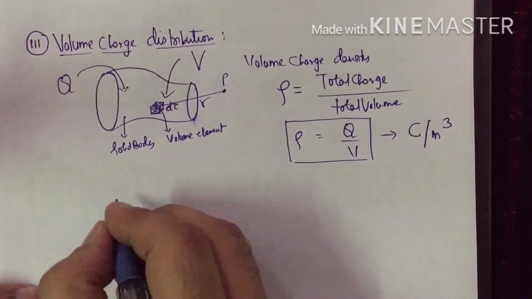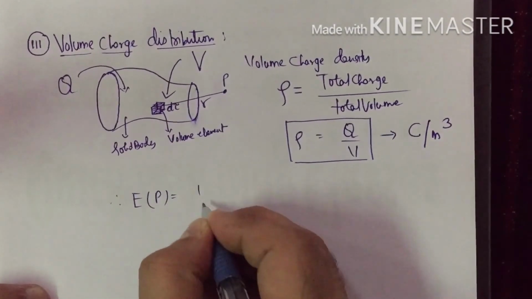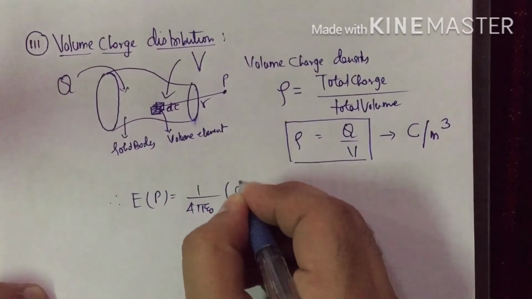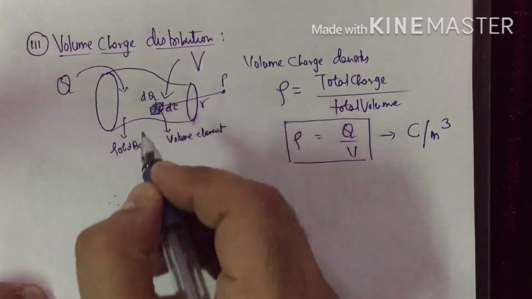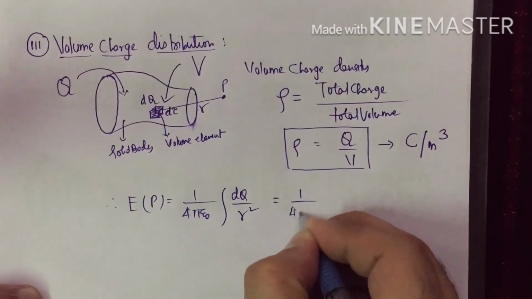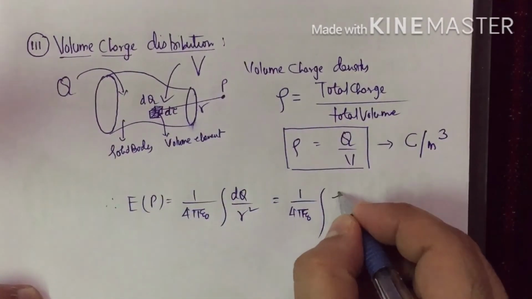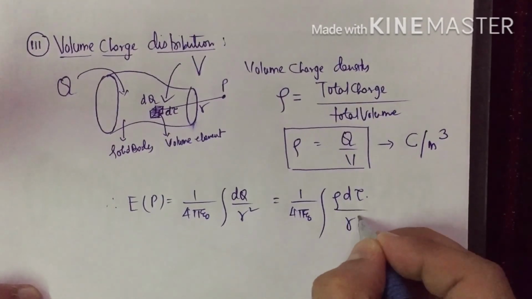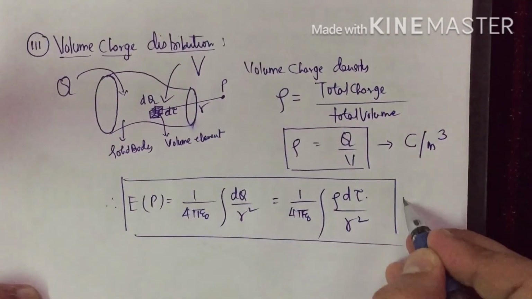So what we have from continuous charge distribution, electric field at point P is given by 1/4 pi epsilon naught integral of dq by r square. dq is the charge on this volume element, and this is given as 1/4 pi epsilon naught integral of, what is dq? dq is given as rho d tau. d tau is the volume element divided by r square. This is a total electric field due to volume distribution.